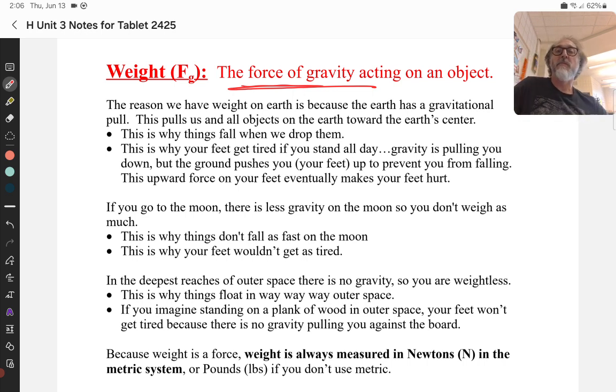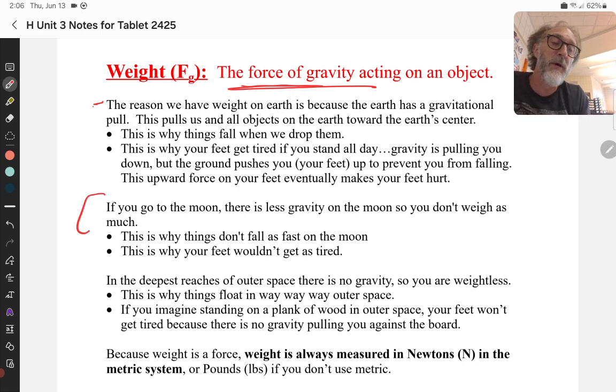So, why do we have weight? Well, because of gravity. The reason we have weight on Earth is because the Earth has a gravitational pull. This pull pulls us and all objects on the Earth toward the Earth's center. That's why things fall when you drop them. It's also why your feet get tired if you stand all day, because gravity's pulling you down all day long, but the ground is pushing up on your feet, and that upward force on your feet begins to hurt by the end of the day.